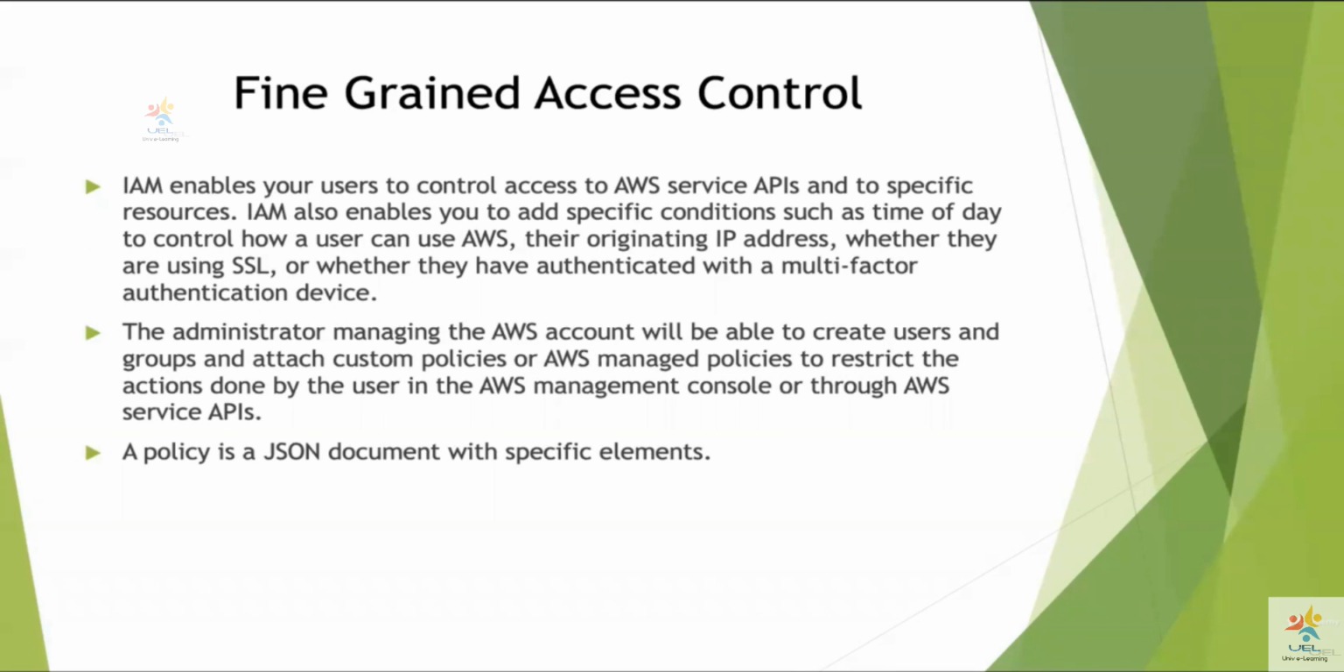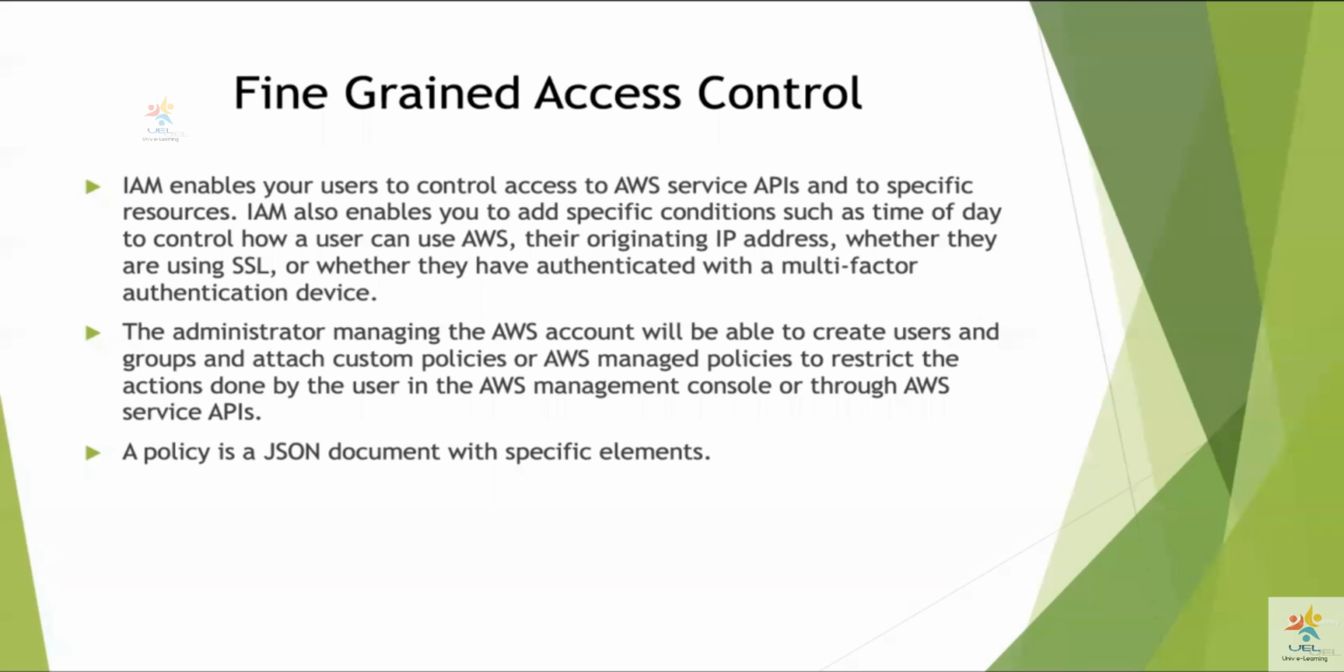So when it comes to fine-grained access control, you can see over here that we have a scenario. IAM enables your users to control access to specific resources. It also allows you to add specific conditions, such as the time of the day, to control how a user can use AWS, or their originating IP address. So I can ensure that if this particular range of IP addresses for my organization is going to access the AWS console, give them access. If that IP range is not from my organization, don't give them access. Something like that you can specify through IAM using the conditions in your policy document.